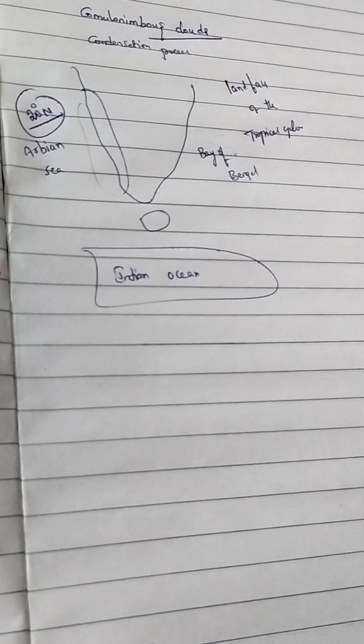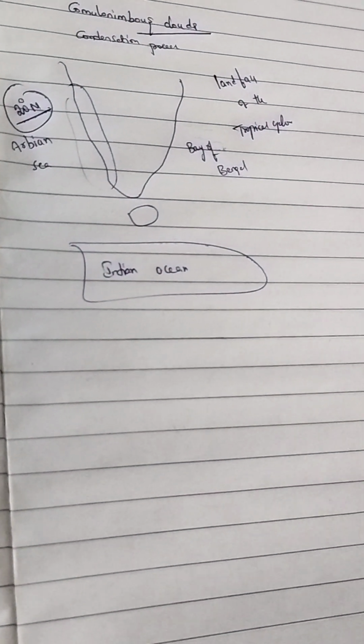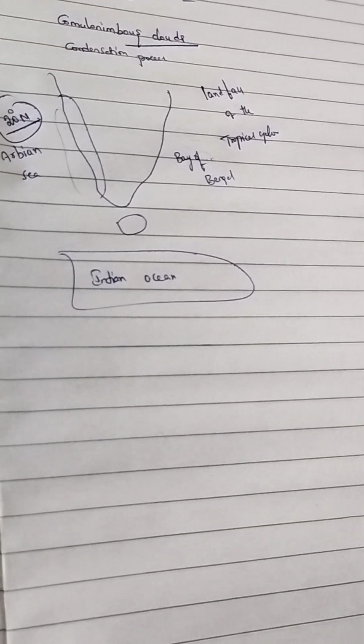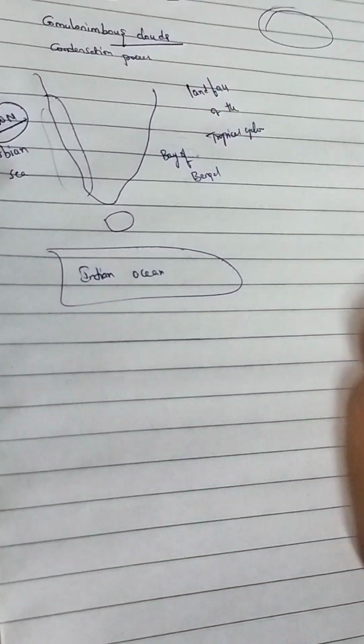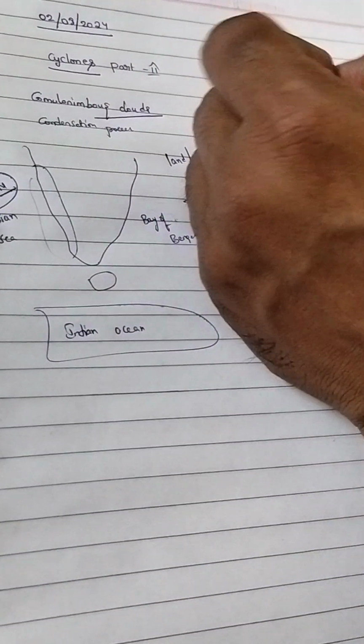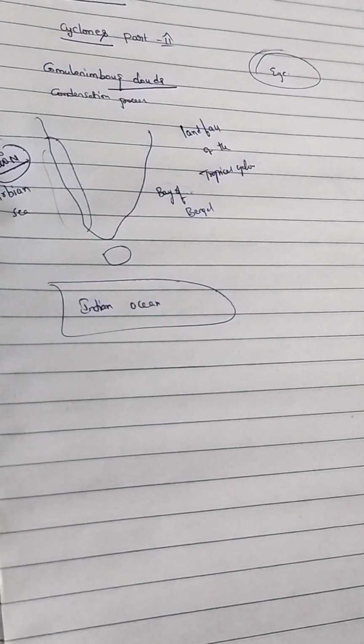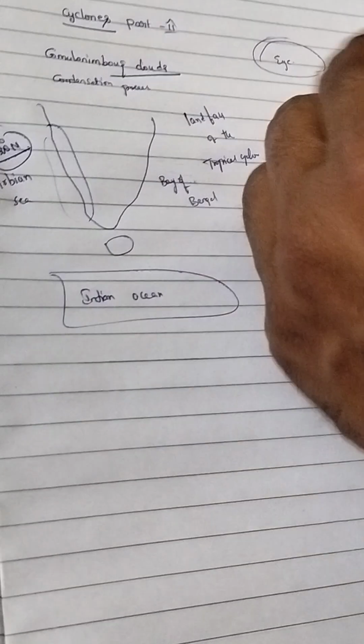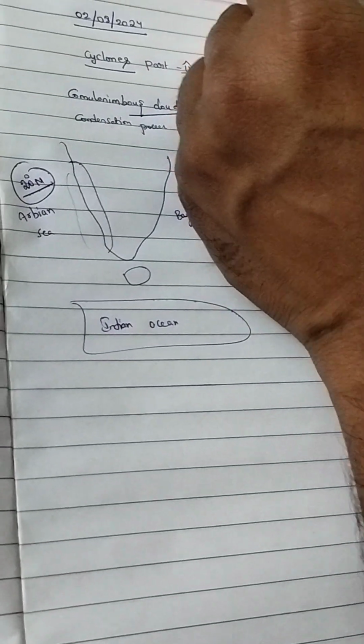Now coming to the mature tropical cyclones, they are characterized by strong spiral circulating winds. That region is called the eye. Here the circulating winds are of very high speed and velocity. Nearby there are high walls, like this.